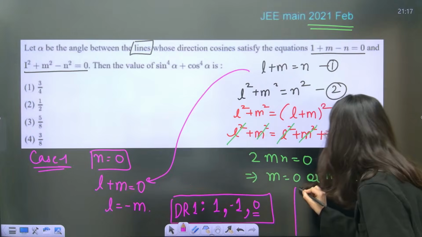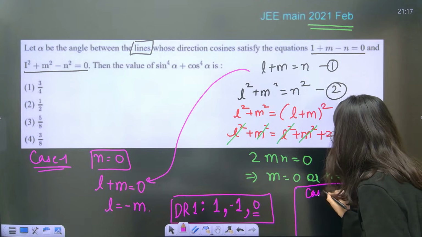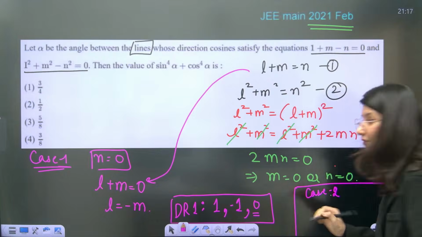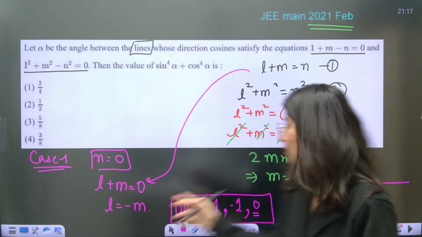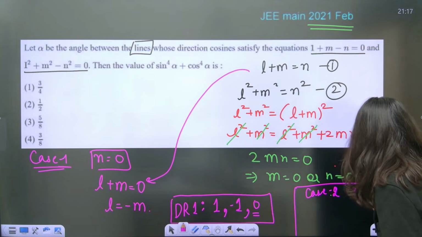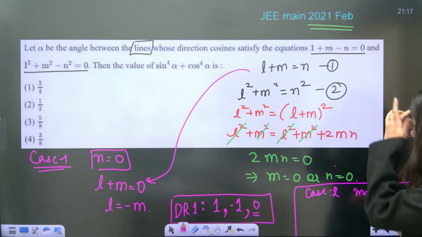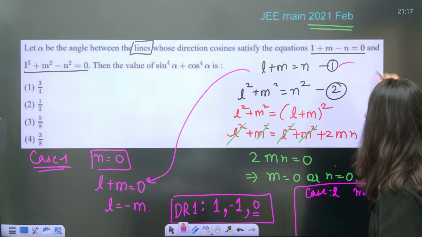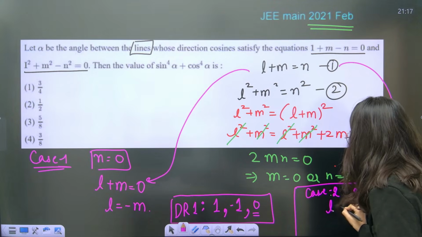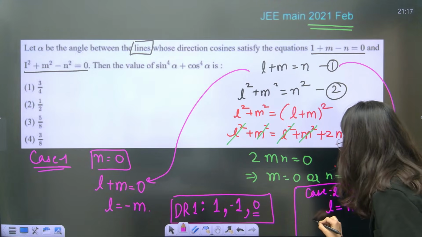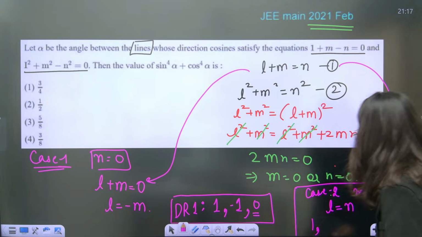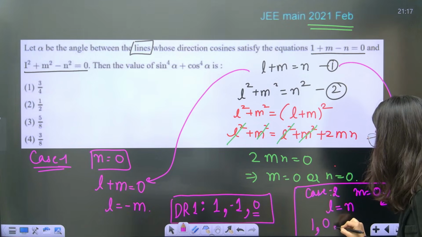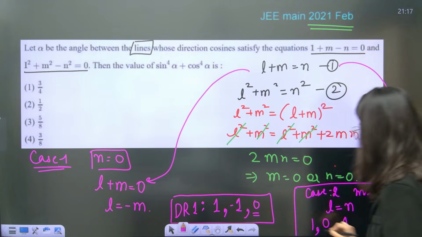Now case number 2. Case 2 will give you the direction ratio of line number 2. M equals 0. The moment you write M equals 0, this equation will give you L equals N. So basically L is 1, M is anyway 0 and N is also 1. Can you see this?